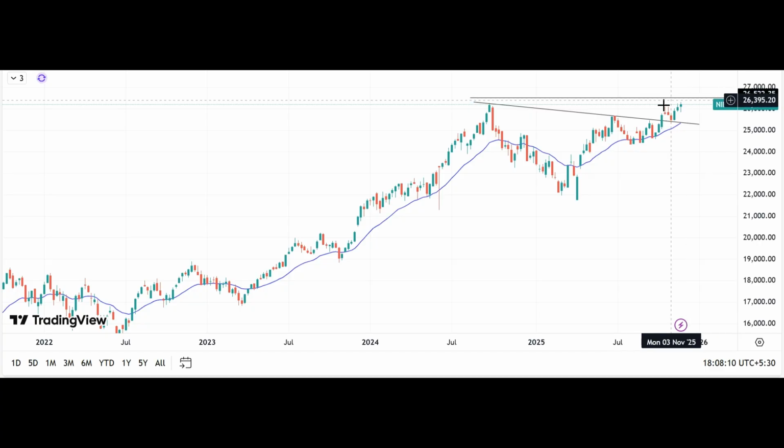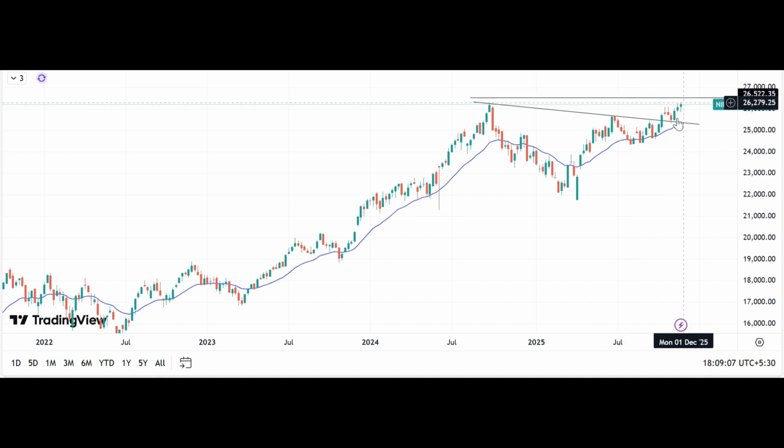I can say how it has come, as this is a rule. This is the handle of the cup and handle, and if we measure it, it is around 24,500. From 24,500 the breakout level is 25,500. So around 1,000 points is the gap here, and if we add 1,000 points from here, it is coming to 26,500. Okay, so 24,500 to 25,500 is the 1,000 points of this handle, and from here we measure 1,000 points. So from 25,500 we get a next level of 26,500. This is the rule of cup and handle.